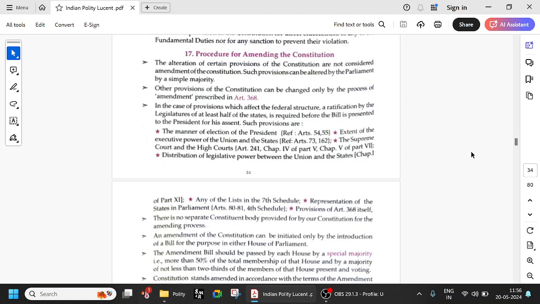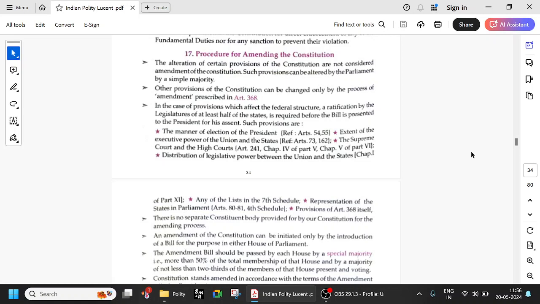So if you are a beginner, it's better to go and read a textbook, Lakshmikant polity or anything. But if you've already been preparing for some time, then this brief summary should be more than enough. So let us quickly look at the procedure for amending the constitution.